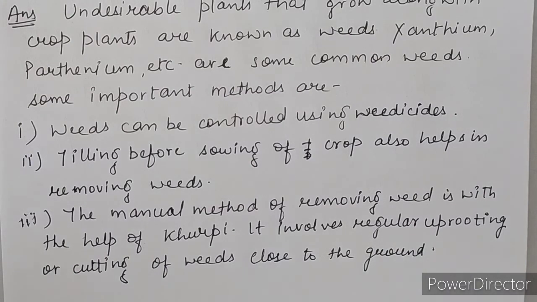We can either use weedicide chemical, which is not harmful for the crop, tilling also for the removal of the weeds, and manually with the help of the khurpi we can remove the unwanted plants which have grown around our crop plants. Clear? This is your question number 9.